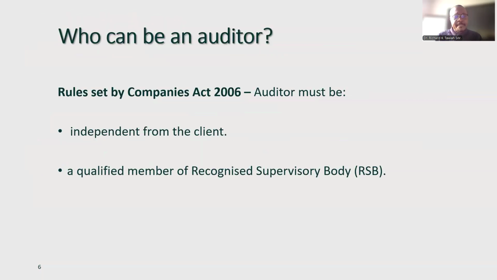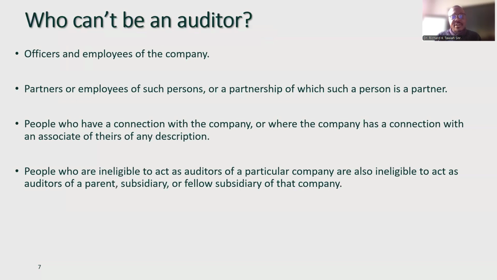Who can be an auditor? As per the Companies Act 2006, this person must be independent of the client and must be a qualified member of the ACCA, ICAS, ICAEW or CAI. CIMA doesn't come in here, but don't be surprised when you get to the workplace and see that somebody is CIMA qualified and still recognized as an auditor, because anyone who is CIMA qualified has the technical know-how. I can bet you they would be a very good, excellent auditor. Don't be surprised.